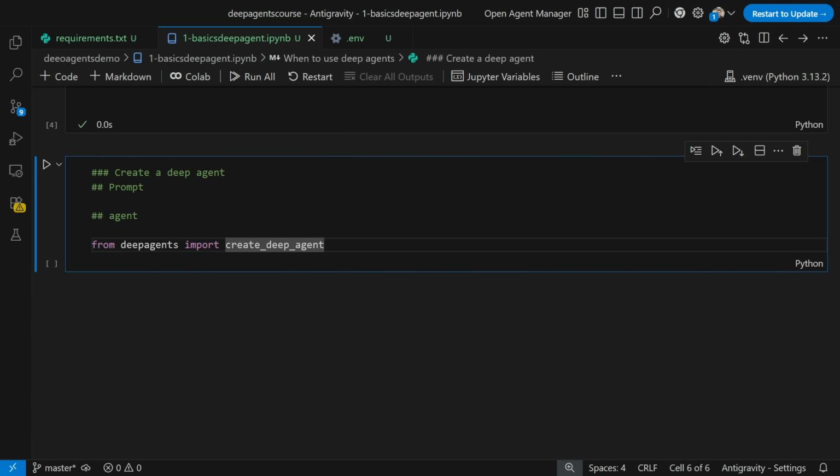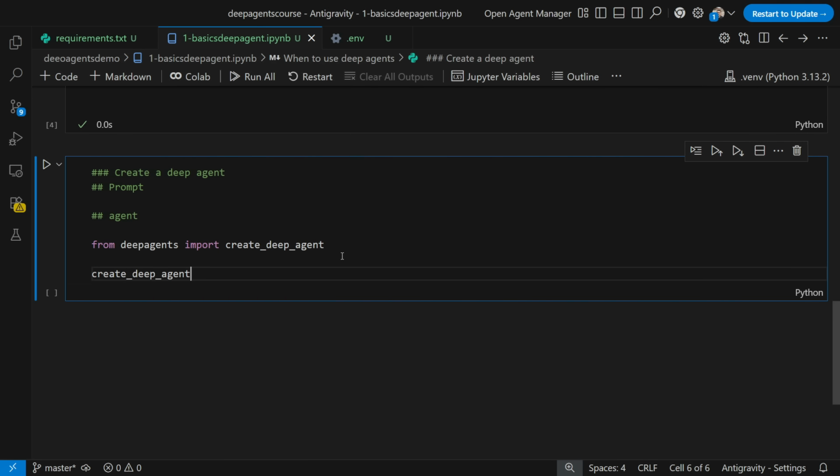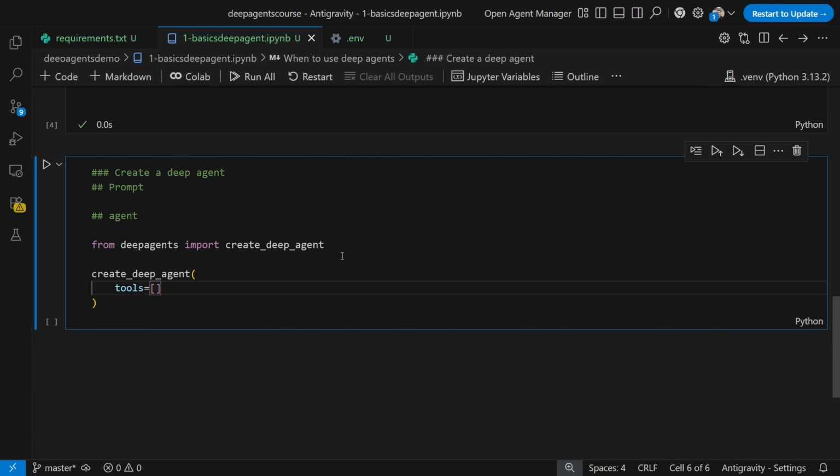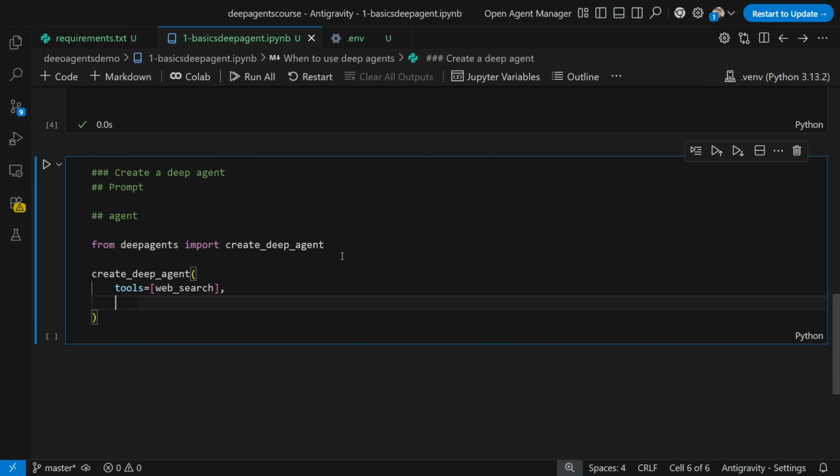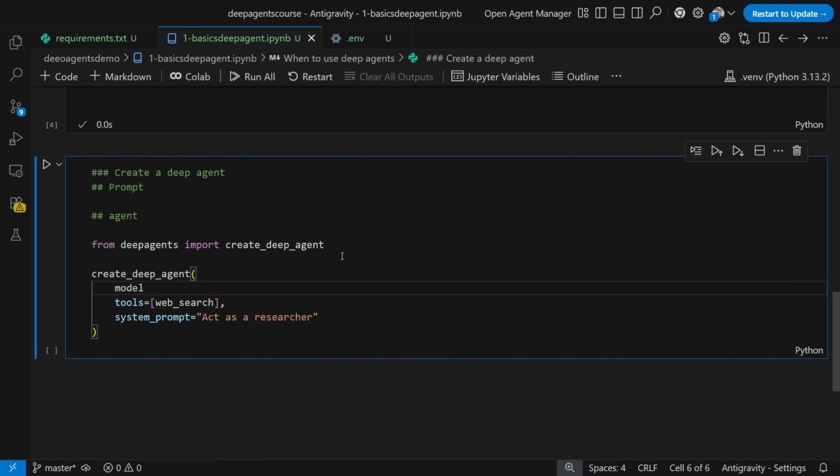Now this create deep agent requires some parameters. What parameters does it require? First of all, it requires something called tools. Now tools we have already created. What is the tool that we want? It is nothing but web search, right? That is a functionality. Second is system prompt. We specify some kind of system prompt. Let's say I'll say, hey, act as a researcher. Okay, act as a researcher. And here I also have one more parameter, which is called model.